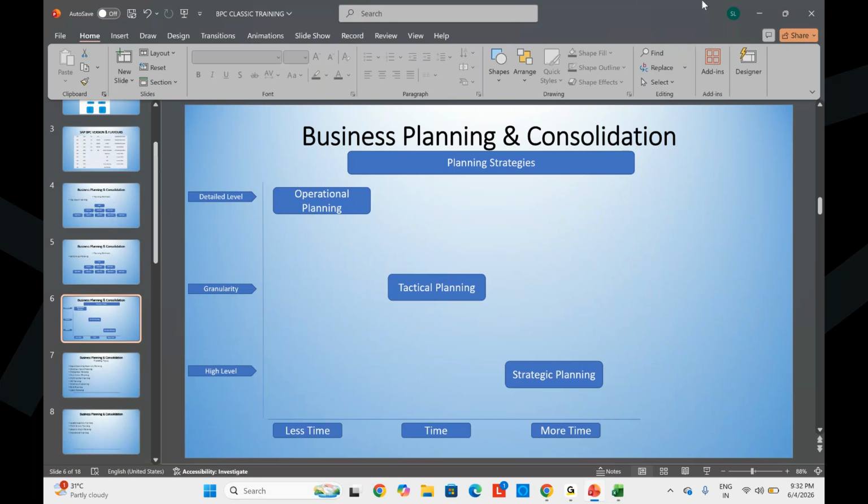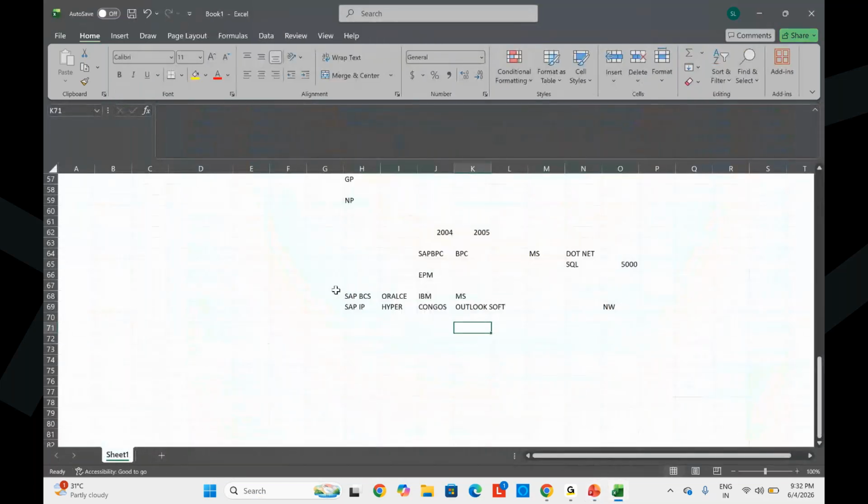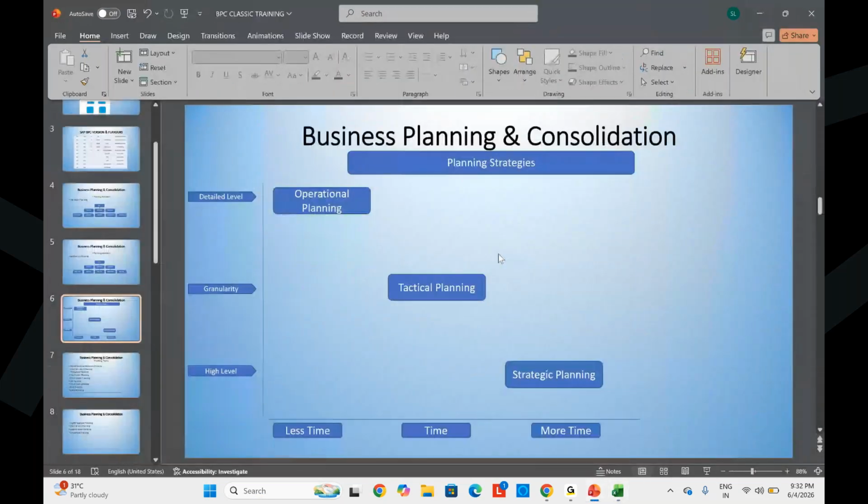You will never find these people anywhere. There is a lot of demand, and you can check it. You don't need to trust me. You can do analysis, you can ask any senior people. It is a very demanding profile and very highly paid because it is SAP. In the SAP EPM space, there are so many products, but all those products failed. Only SAP BPC and SAP SSC are highly demanded and highly paid also.